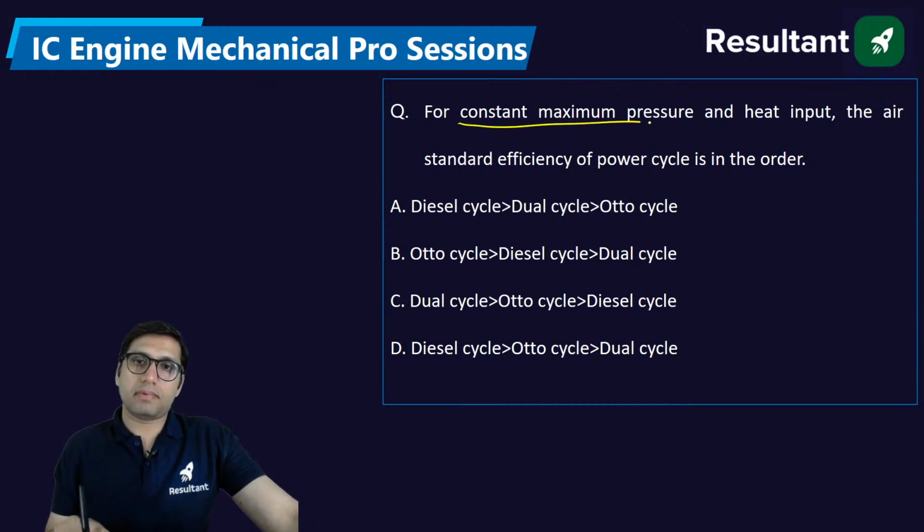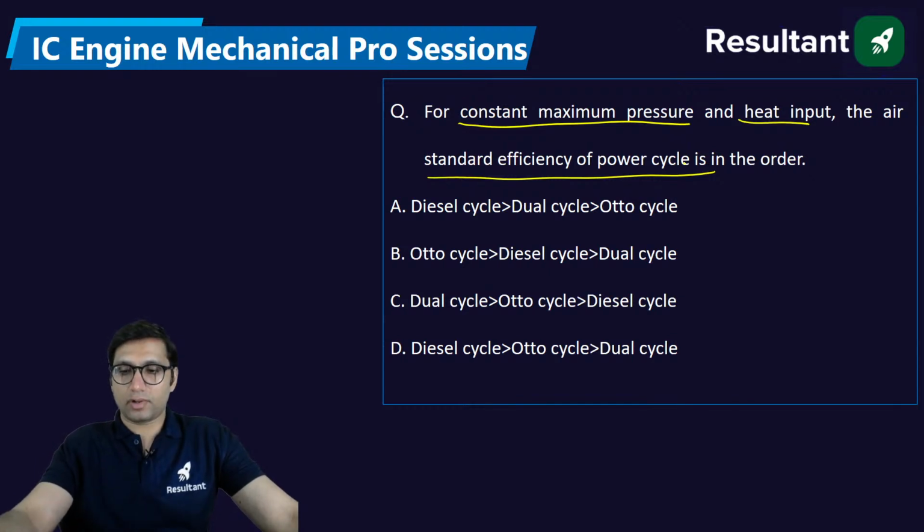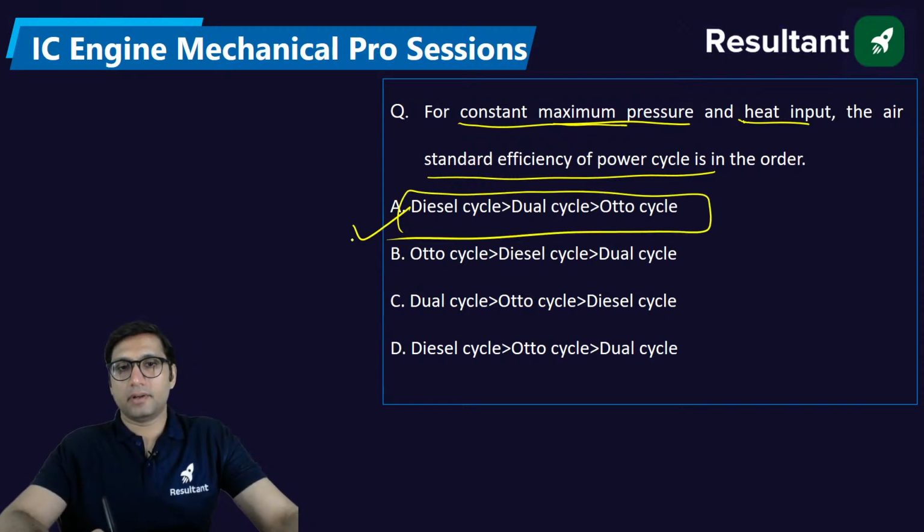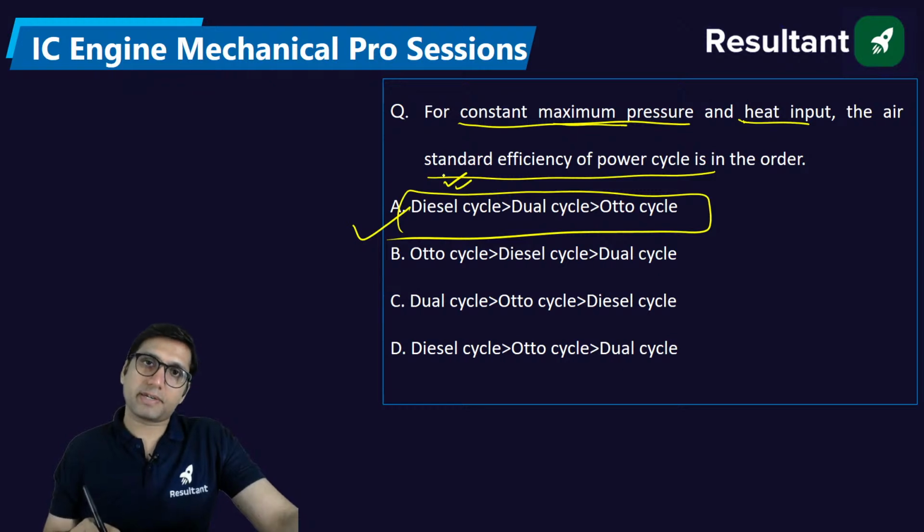For constant maximum pressure and heat input, the air standard efficiency of the power cycle is of the order of what? If we are saying the compression ratio is the same and the same heat input, it is not the same compression ratio. If not the same compression ratio, then this will be the order of efficiency. If compression ratio is not the same, then our diesel cycle will have the maximum compression ratio and the diesel cycle will have maximum efficiency. For the same compression ratio, Otto will have maximum efficiency.